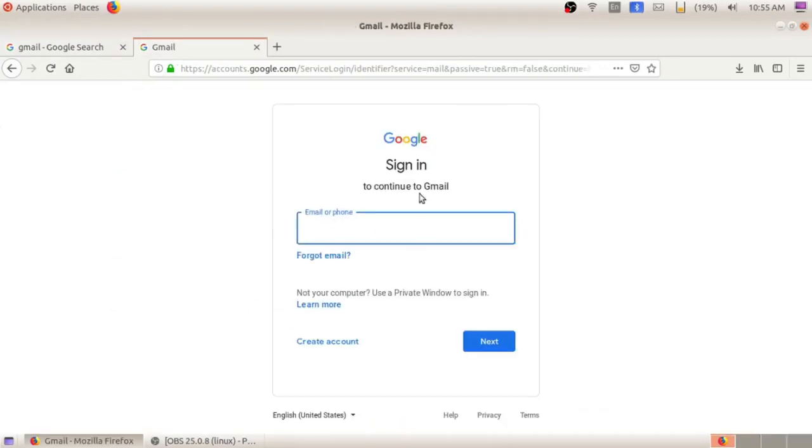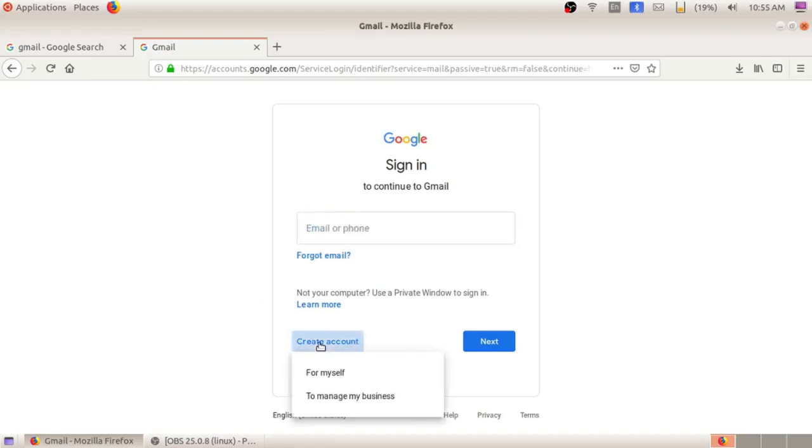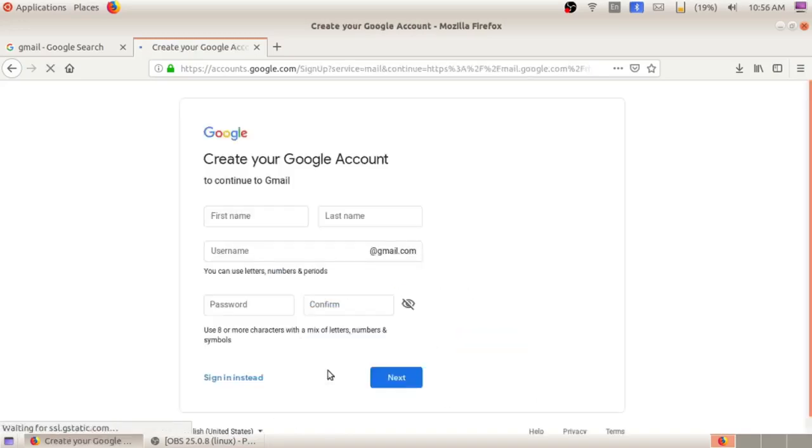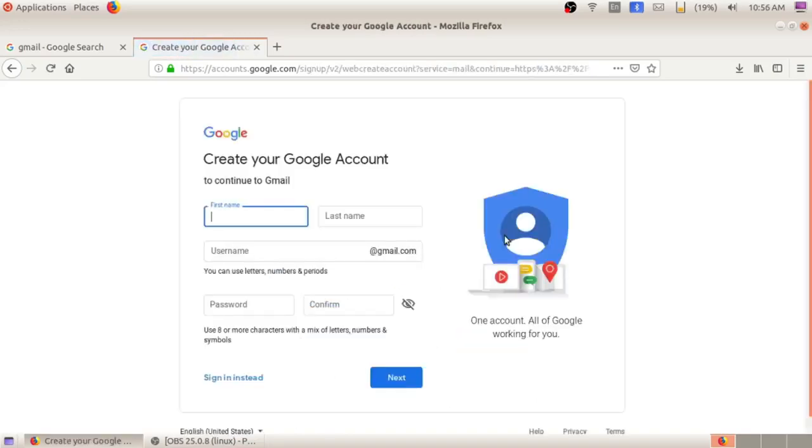So like this will appear. Here we can see the create account option. Click on this create account option. For myself, to manage my business. So it will be a personal account for myself. Then like this, a new web page or new window will appear. Here type the details, any details. First name, last name. Then give a user name. Type any username which does not already exist in Gmail.